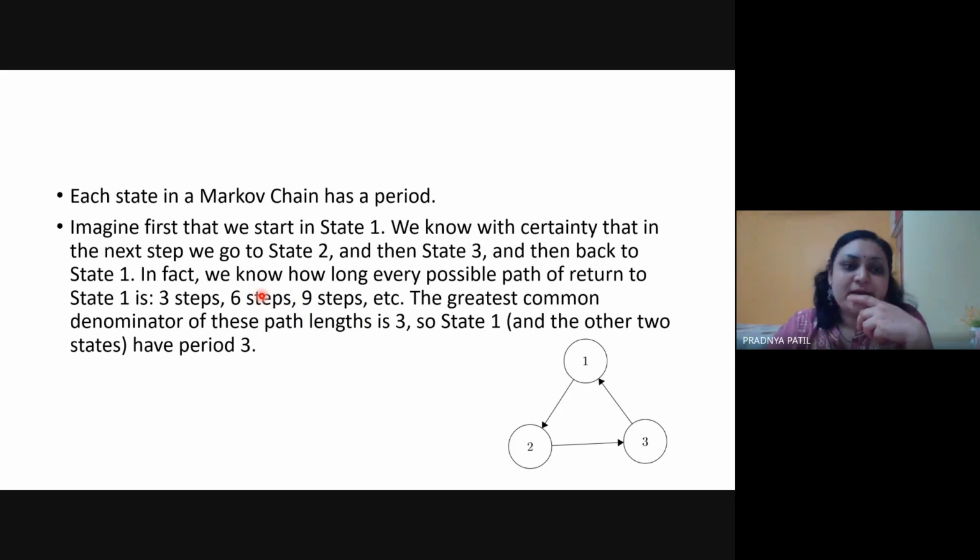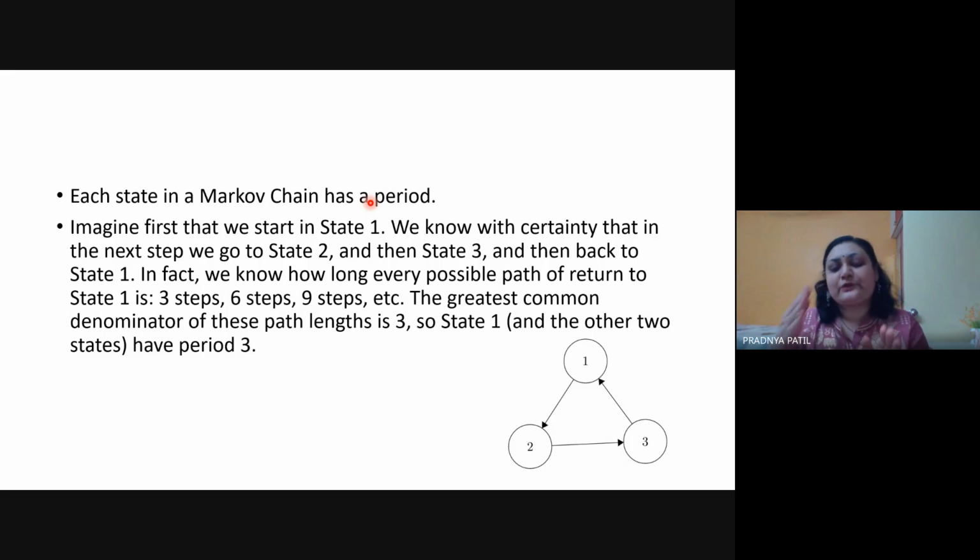Okay, so now here, each state in a Markov chain has a period. When we say your Markov chain is periodic or aperiodic, what we have said is that when we are leaving one step, let's say I want to reach from 1 to 2. So for reaching from 1 to 2, in how many steps can I reach? Sometimes there would be a fixed number of intervals through which I can reach from node 1 to node 2. But sometimes there would be n number of paths available.